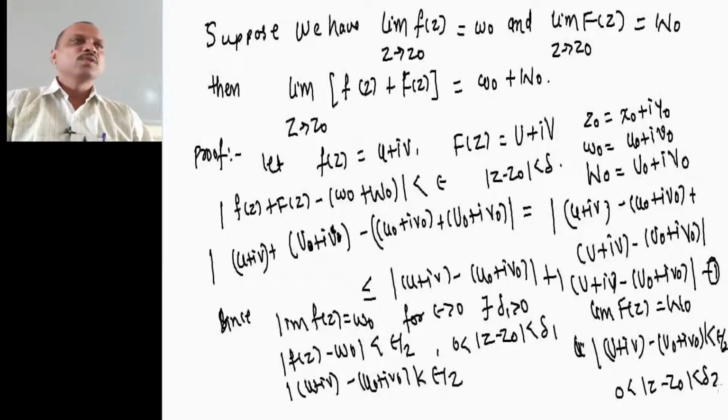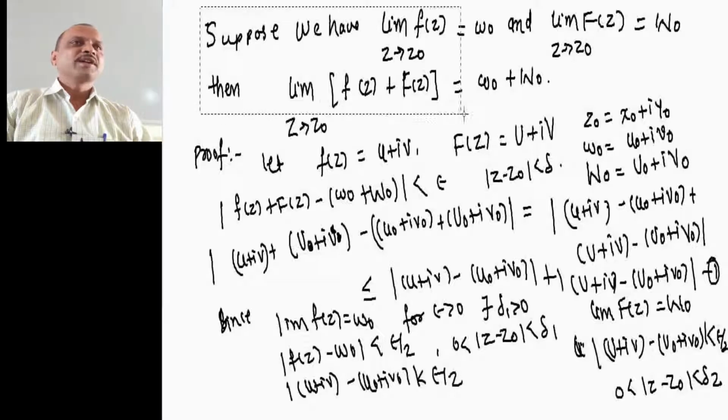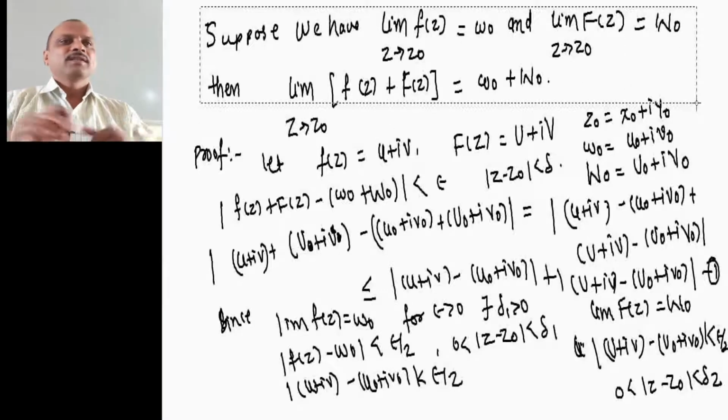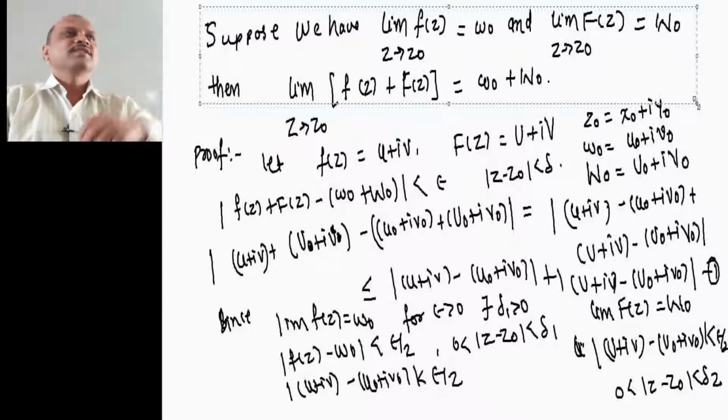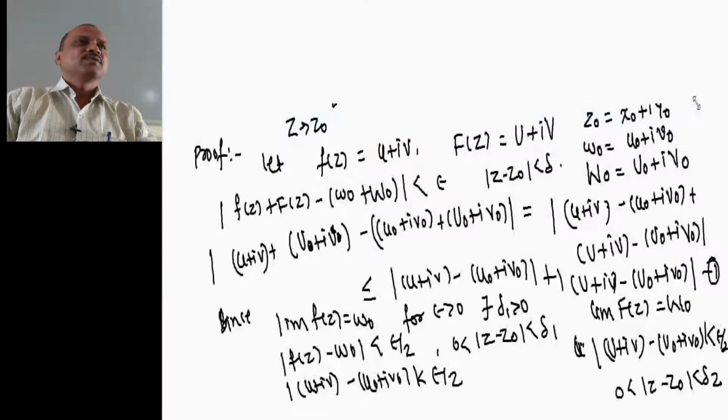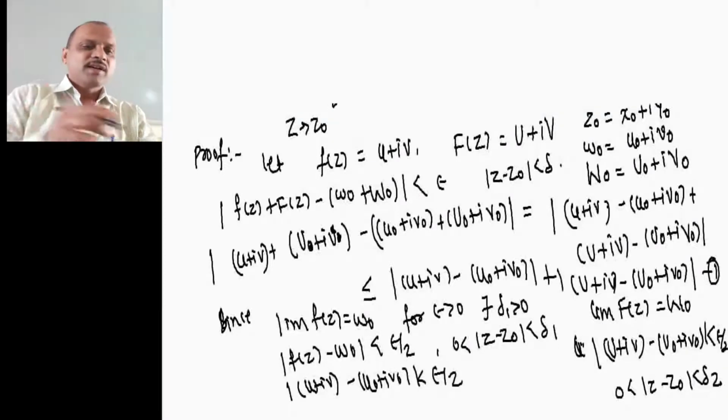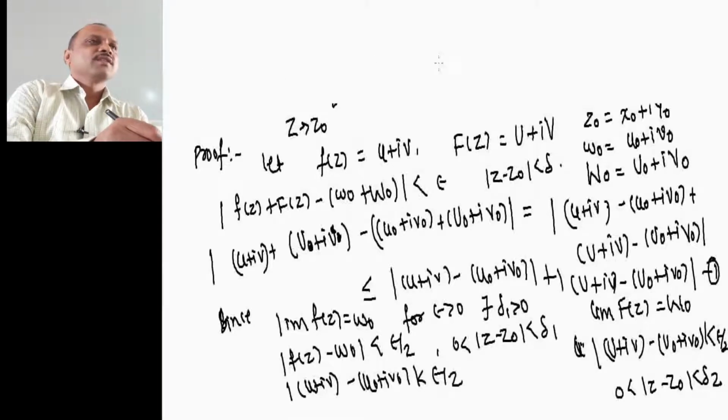Now we have two numbers, delta 1 and delta 2. As we know, mod of z minus z0 less than delta is a circle whose center is z0 and whose radius is delta 1. So we have here taken two circles. This is my point z0, suppose this is a circle having radius delta 1, and this is another circle having radius delta 2.